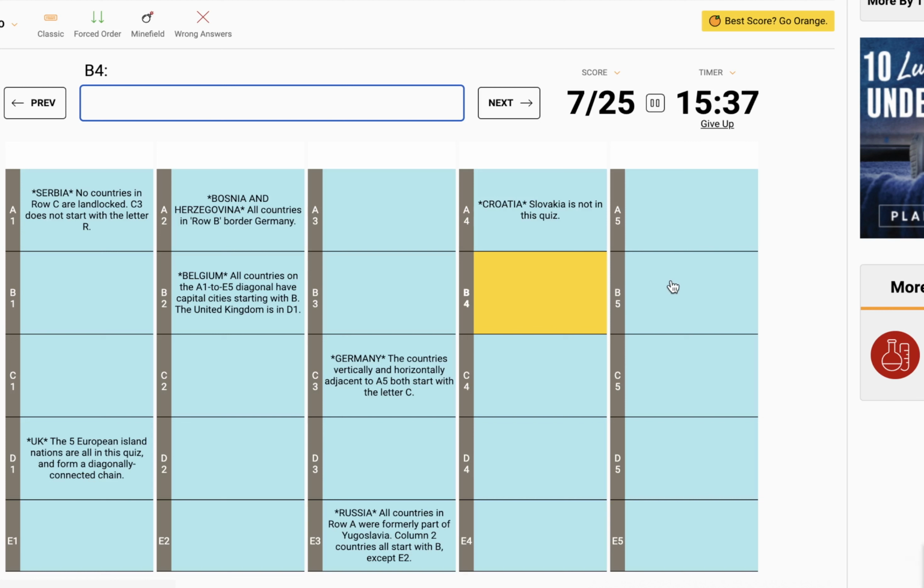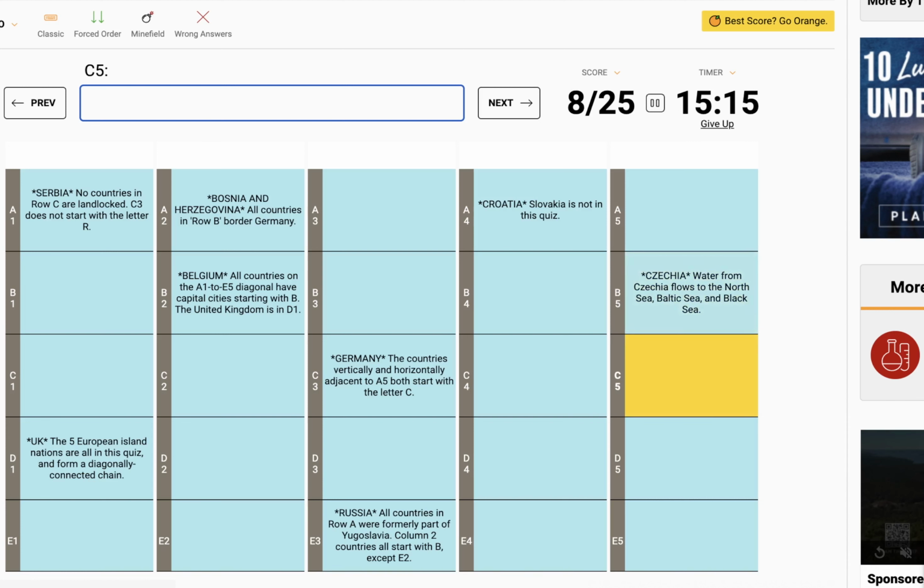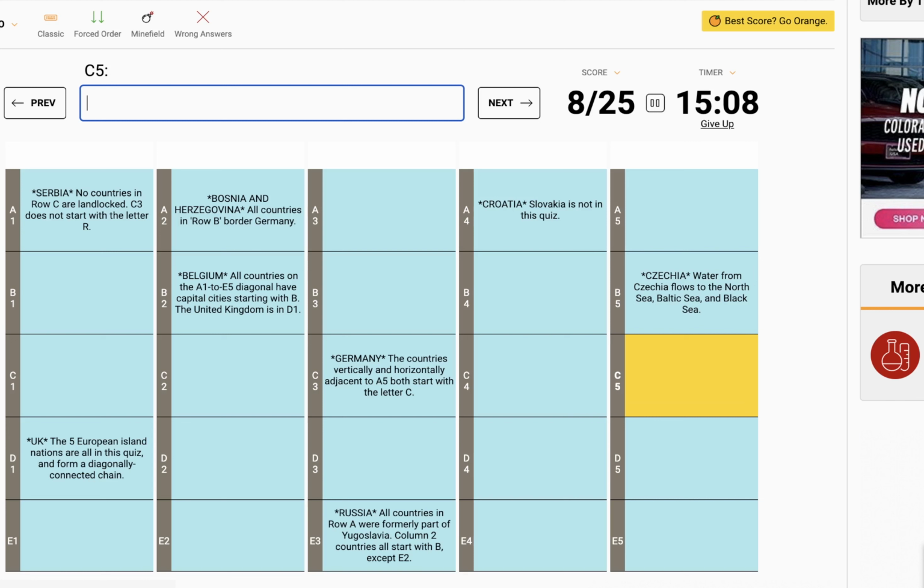What can we do next? I think we can figure out B5 too, because every country in row B borders Germany, and it has to start with a C. So this has to be Czechia. Water from Czechia flows to the North Sea, the Baltic Sea, and the Black Sea. That's not a clue.